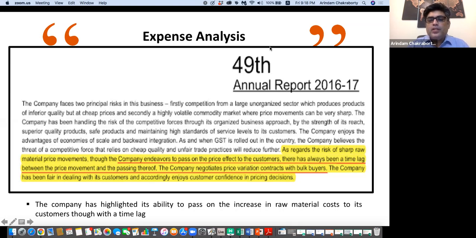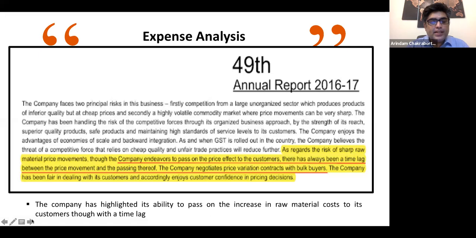Okay. So guys, let's move to the next section. Keep an account of what are the different heads we are looking into, right? We discussed that we are trying to understand how the company has done on its sales figures. Then we looked into the operating profit margin. Then we tried to get into the expense part of it, the different broader classifications of expenses and how it has done over a period of time.